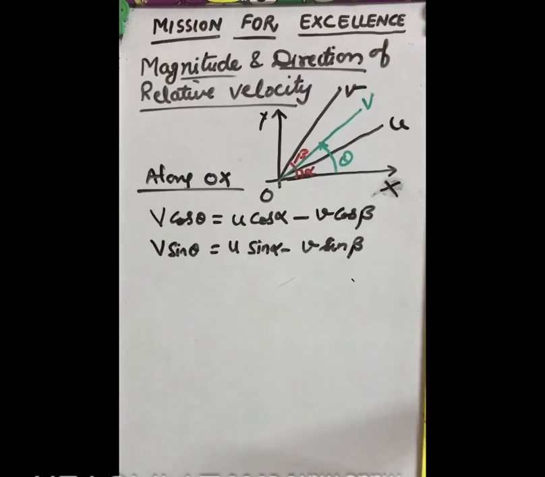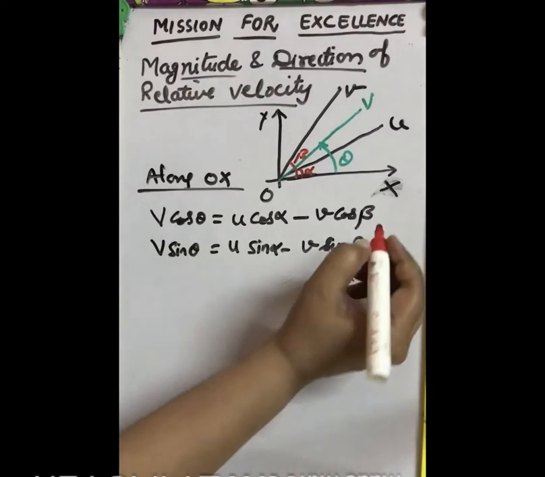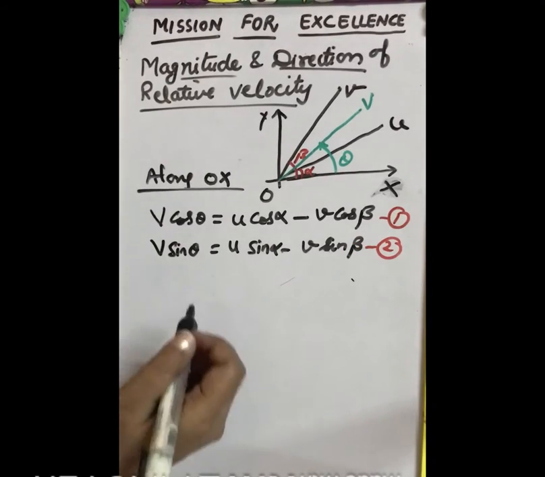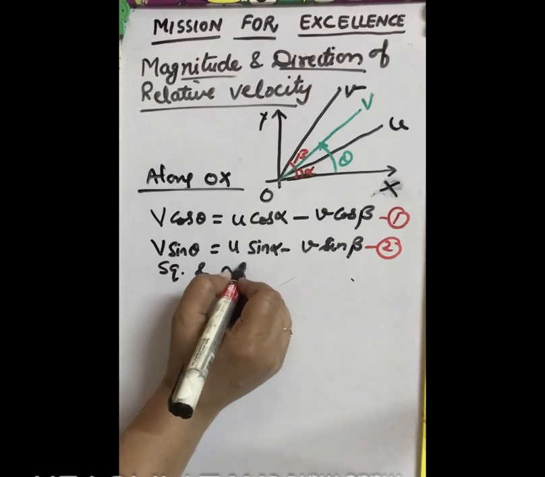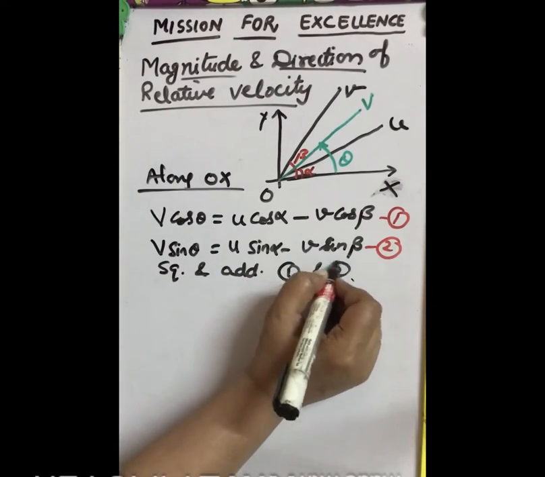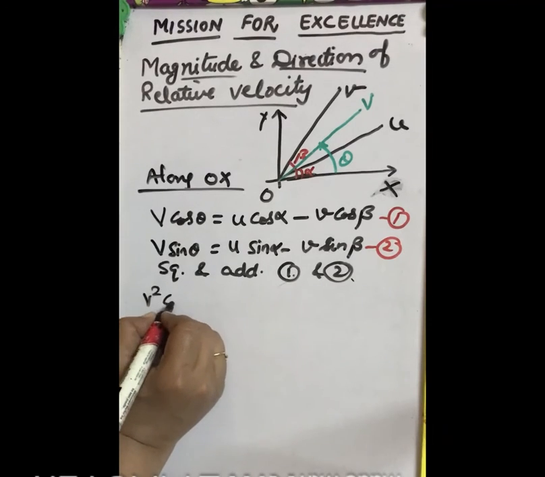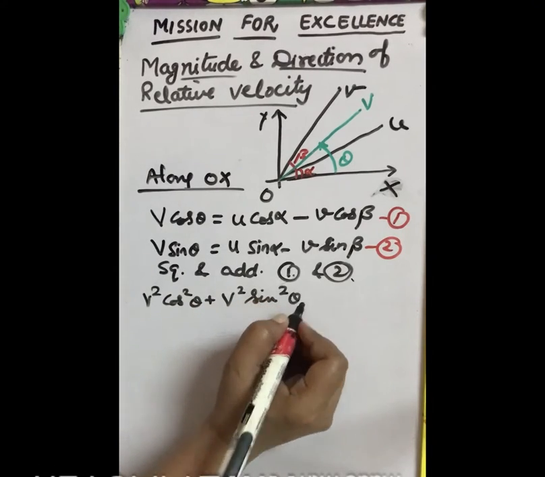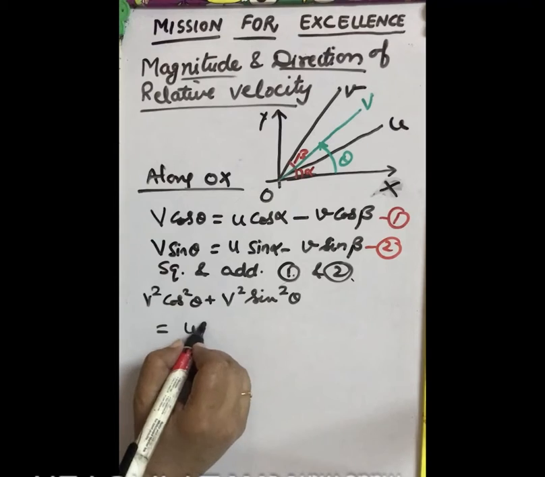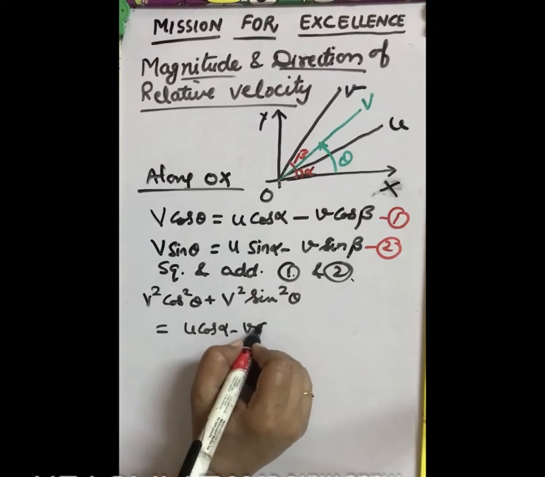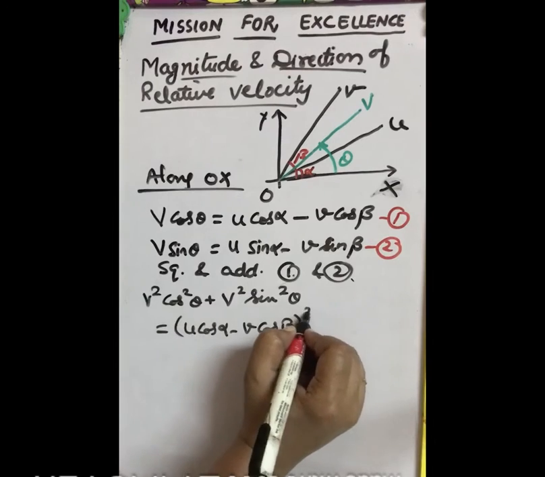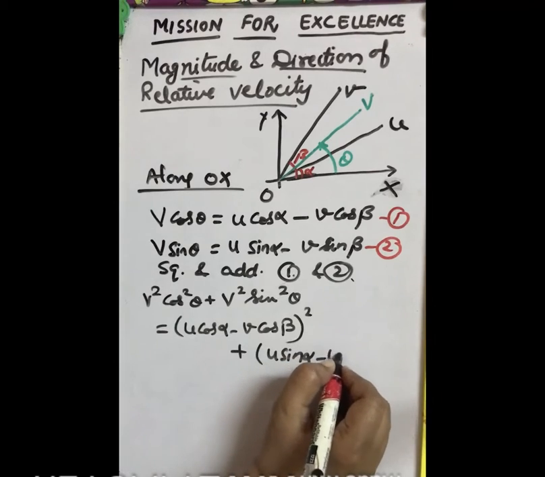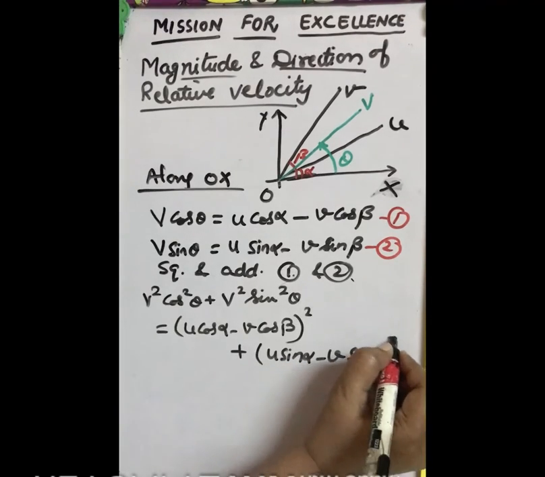Let us take this as equation number 1 and this as equation number 2. Now squaring and adding equations 1 and 2, we get V square cos square theta plus V square sin square theta. On the right side we get u cos alpha minus v cos beta whole square plus u sin alpha minus v sin beta whole square.